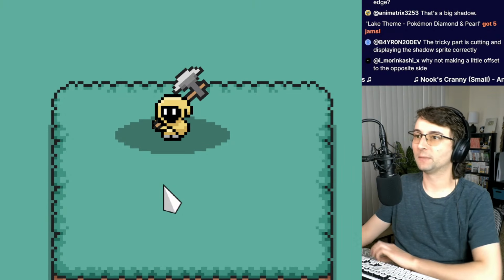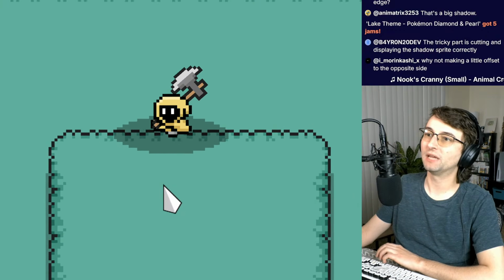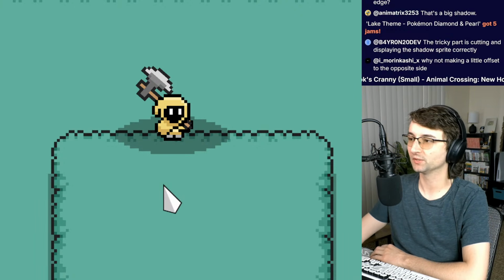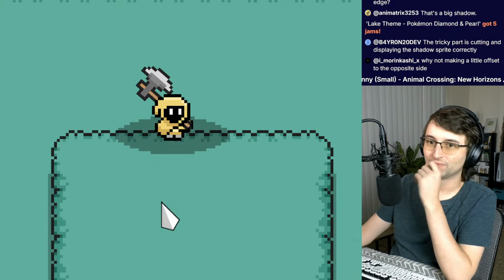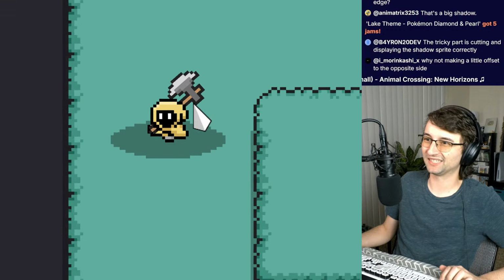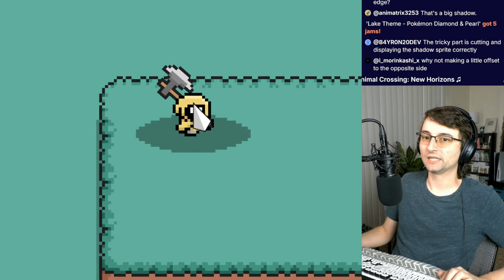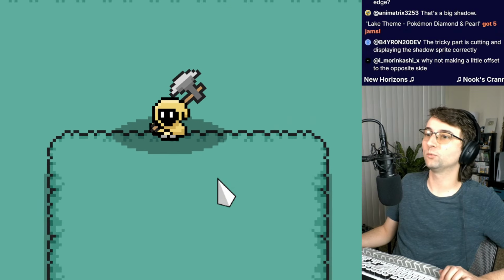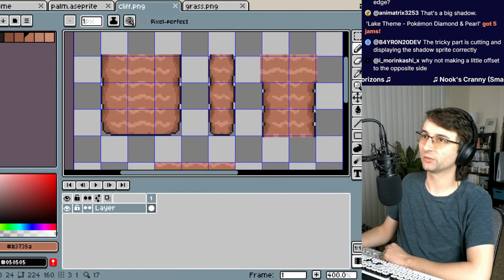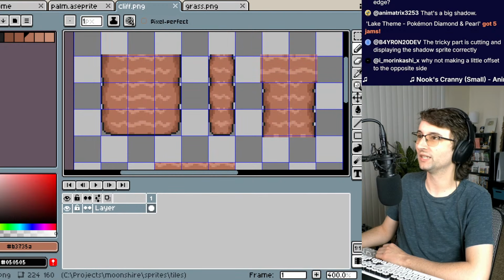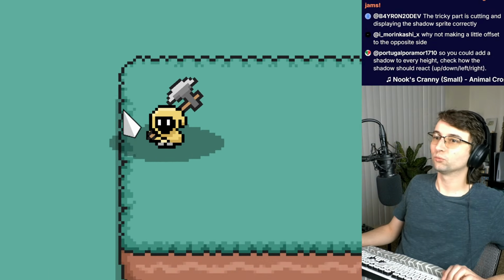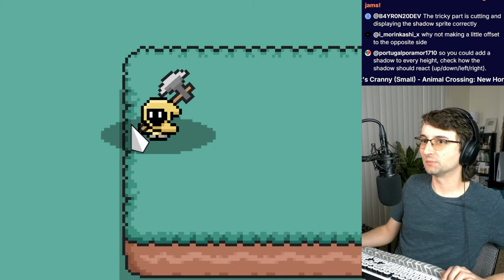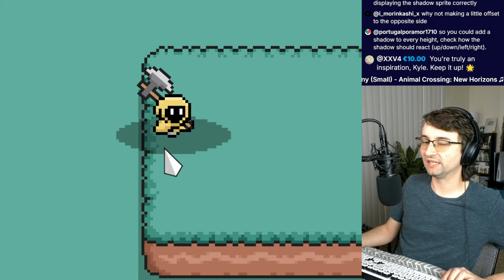A little offset to the opposite side. Well, yeah, that's kind of what I need to do, but that involves splitting the sprite. That involves splitting it using code or using shaders or using different sprites, you know? That's a big shadow. Yeah, it's a big shadow so I can test things out. Cutting into displaying the shadow sprite correctly, that is a challenging part. And that's why, cutting it with different images, I don't think there's going to be a way for me to split up the images in different ways. I think it actually needs to read what this edge looks like, and subtract that from the sprite here.